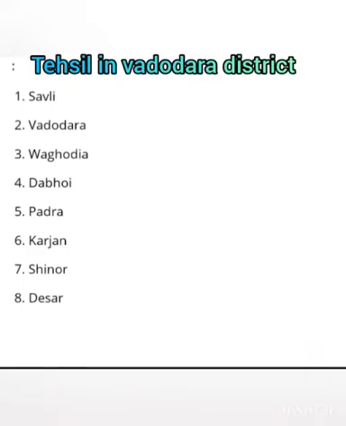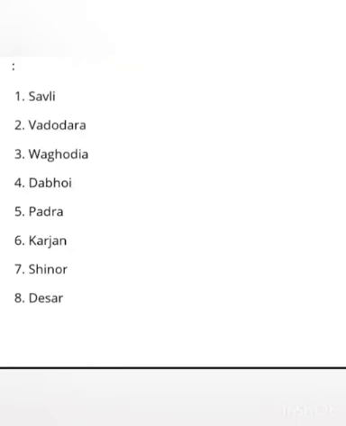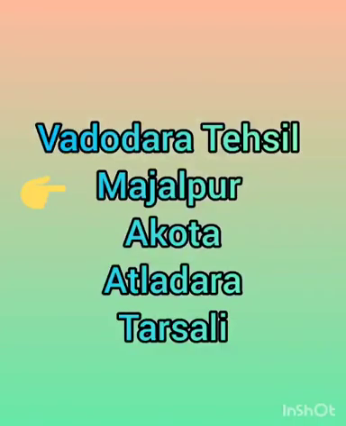We are going a little into detail as we are studying tehsil. So Vadodara is a tehsil, and these are the details of that. Now we are going to go into more detail of Vadodara. Which are the areas covering Vadodara? So let us see that also. Now we are going to see Vadodara Tehsil, that is Vadodara Taluka, and the areas included are Manchalpur, Akota, Atladra and Tarsali, and many more.